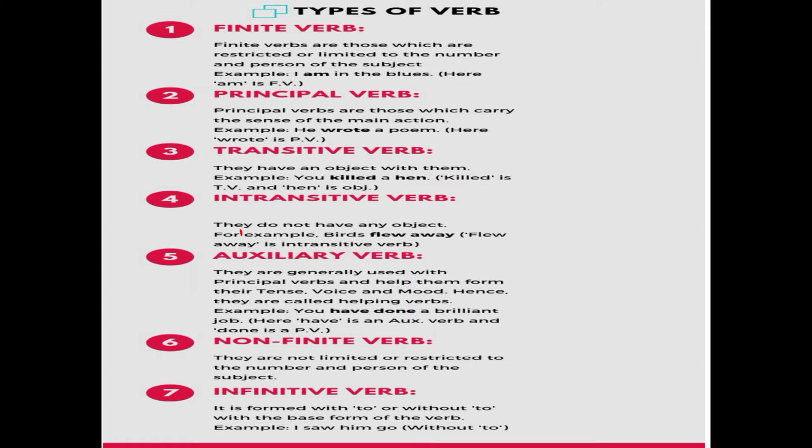So that finite, principal verb, or you can say the main verb. Because it plays a main role, तो इसको principal verb आप कह सकते हैं आपका. Third, transitive verb, intransitive verb, auxiliaries, that is also called helping verbs, and it is also subdivided into primary auxiliary and the modal auxiliaries. Now come to the next sixth one, that is non-finite and the finite verb. So finite is given in this, then infinitive also. So these are some of the different types of verb which you have to see.